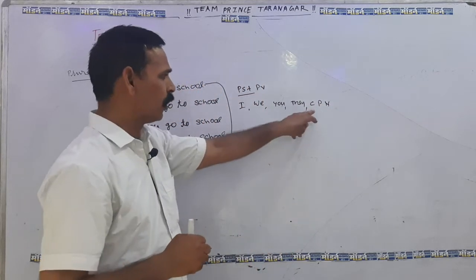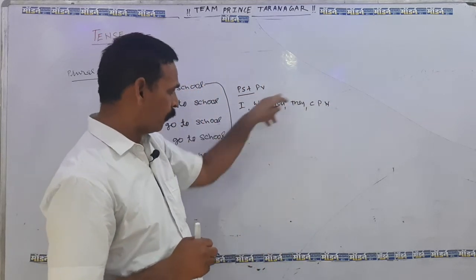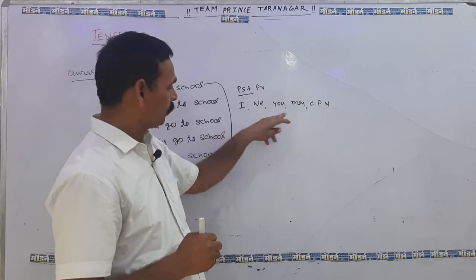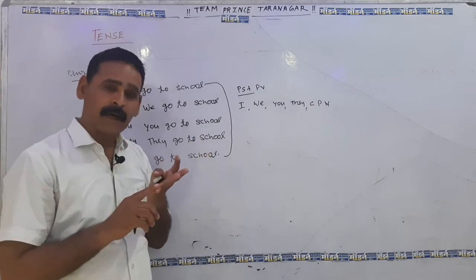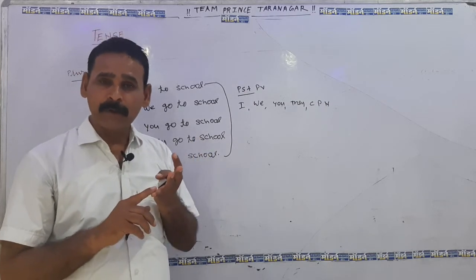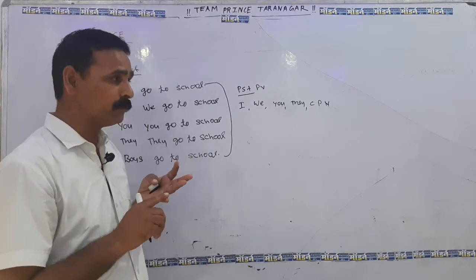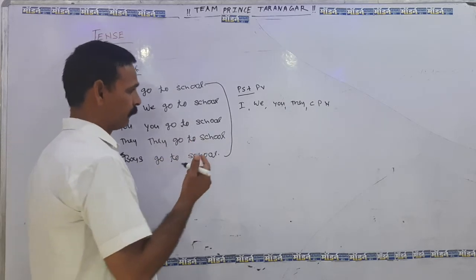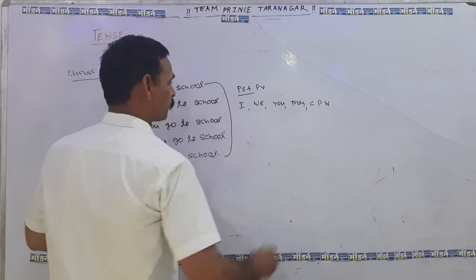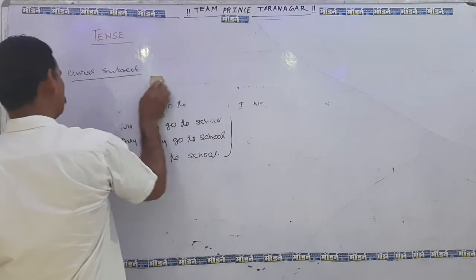All these words always take a plural verb. When we use s or es with a verb, it becomes singular. So this topic is clear.